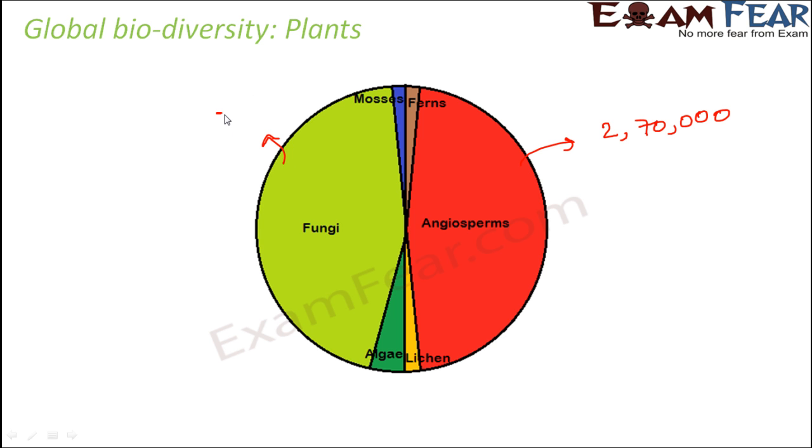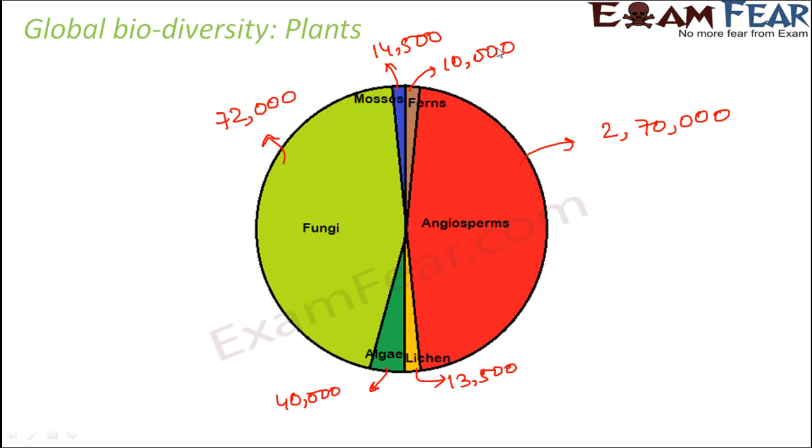When it comes to fungi, there exists around 72,000 species of fungi. For algae, there are around 40,000 species of algae. You have some 13,500 species of lichens, mosses around 14,500, and ferns are around 10,000.